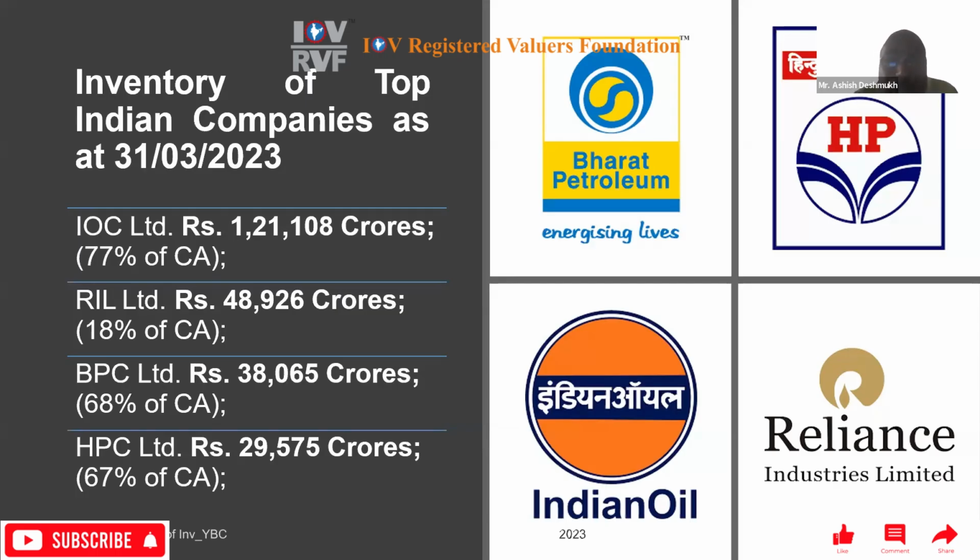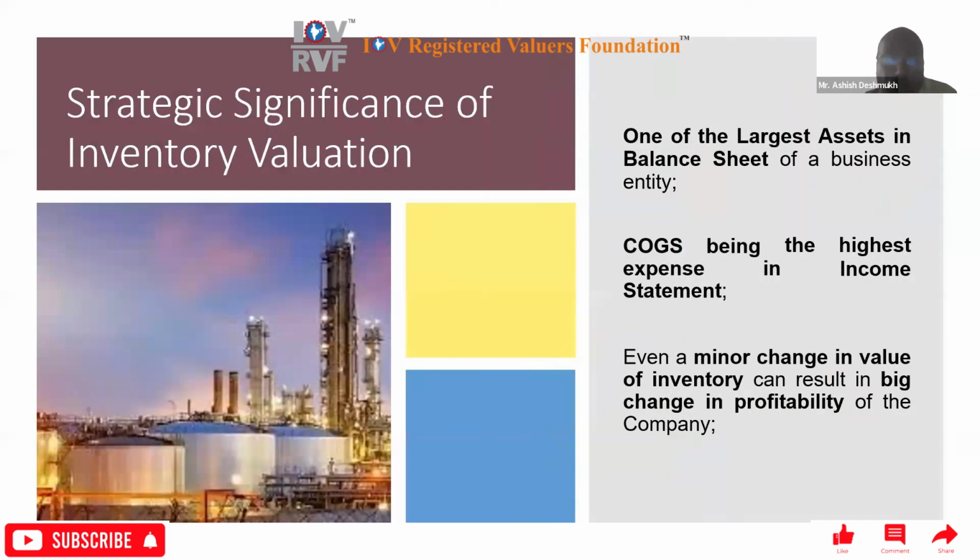Then RIL has less inventory, 48,926 crores. Then BPCL, 38,065 crores, but again it is 68% of their current assets. Then HPCL, 29,575 crores, again 67% of current assets. So under current assets, inventory is the major asset.